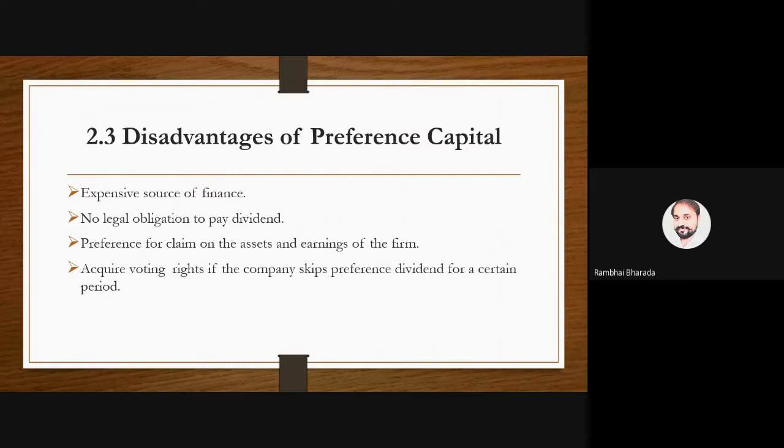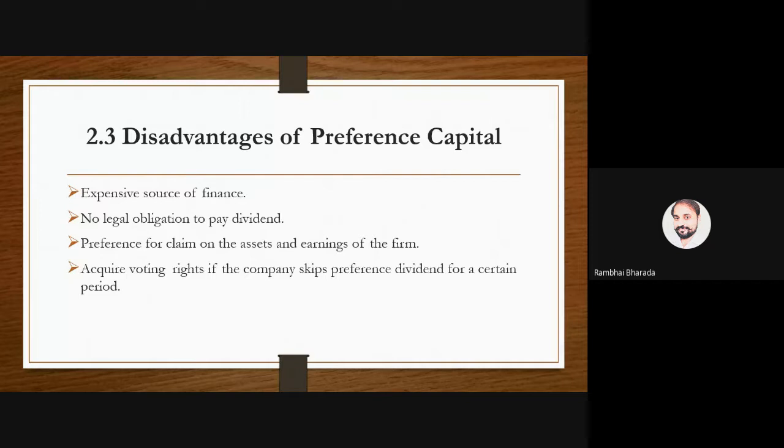Last but not least, limitations of preference capital. As compared to equity capital it is cheaper, less expensive, but as compared to debt capital it is more expensive. It is in between the two. It is more expensive than a bank loan, but a little less expensive than equity shares. From the point of view of a bank loan, it is expensive.